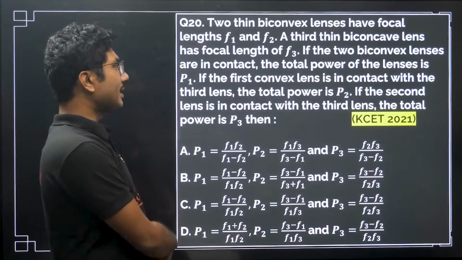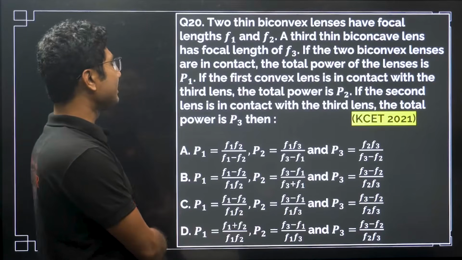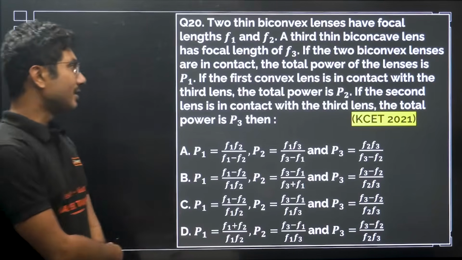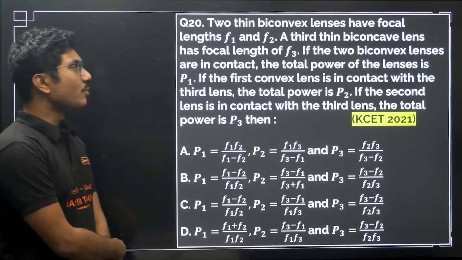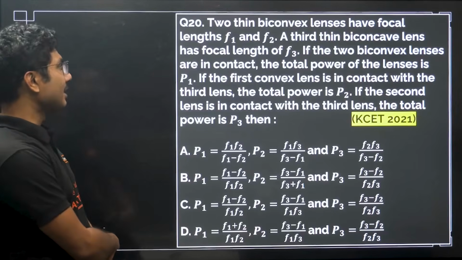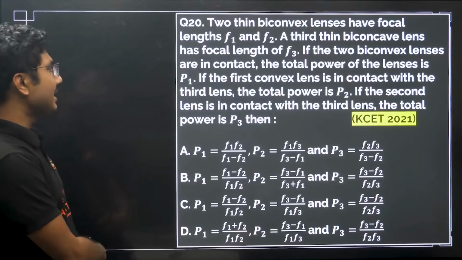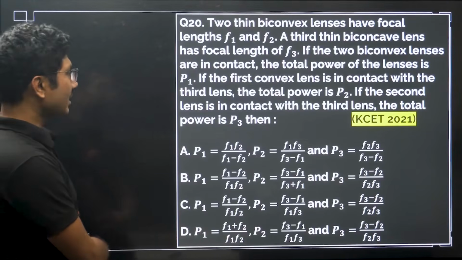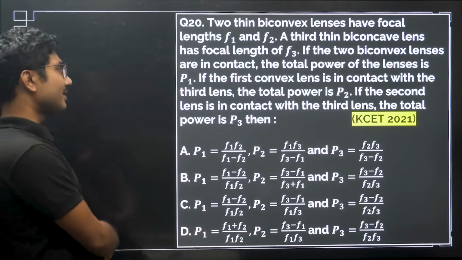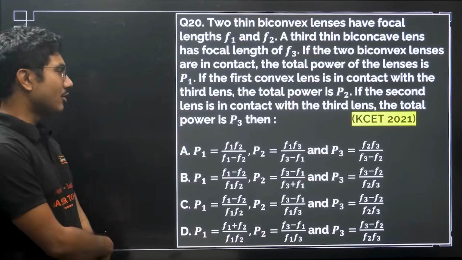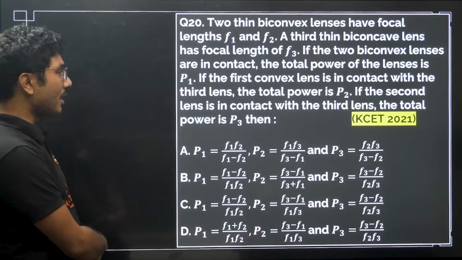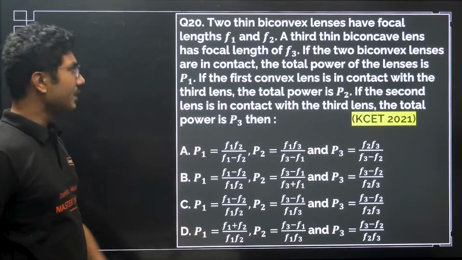Two thin biconvex lenses have focal lengths f1 and f2. A third biconcave lens has a focal length of f3. If two biconvex lenses are in contact, the total power of the lenses is P1. If the first convex lens is in contact with the third lens, the total power is P2. The second lens is in contact with the third lens, the total power is P3. Then which of the following is correct?